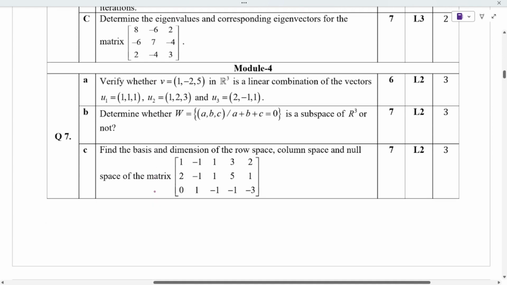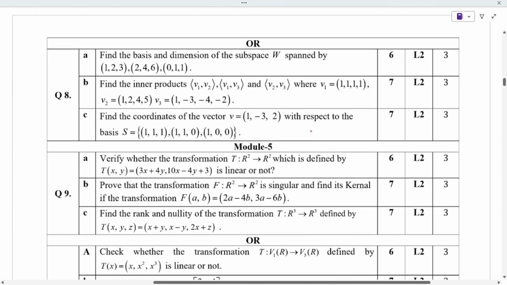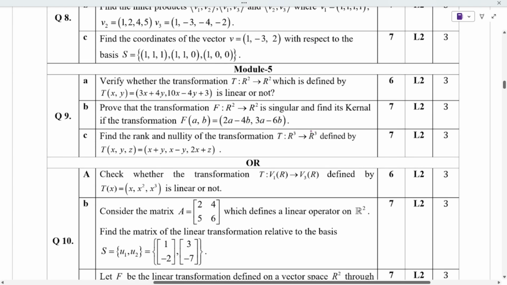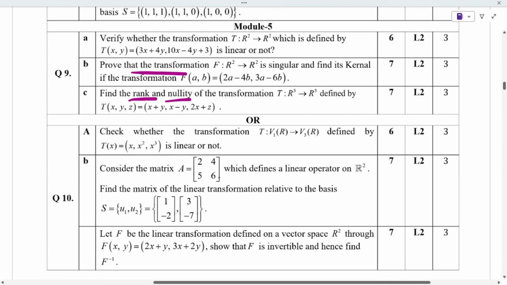And if we come to the fourth module, it is subspaces, row space, column space and null space, that is dimensions and subspaces. Now the last module of the subject is about linear transformations, rank, nullity and invertibility. You have to find the rank, the nullity, the transformation, and also the matrix, and find the linear transformation of it. That is how the subject looks.